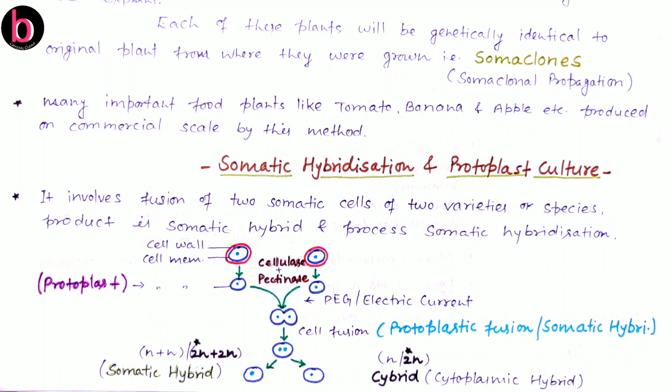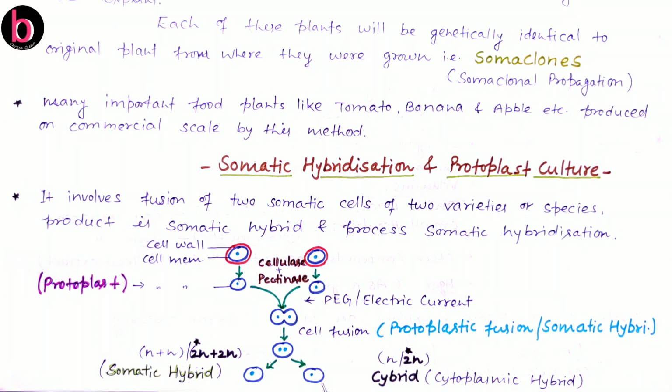Now there may be one other option: somehow out of these two nuclei, one nucleus is getting disintegrated. So only one nucleus is left behind in two different cytoplasms, meaning the cytoplasm of potato and tomato carrying only one nucleus. This may be either from the potato side or from the tomato side. This cell is known as a Cybrid or cytoplasmic hybrid.